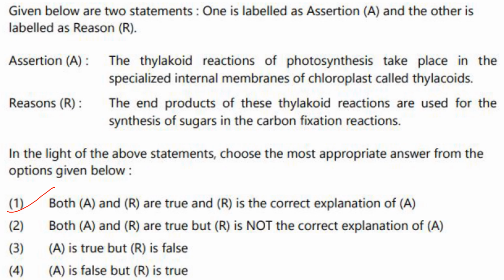Assertion: The thylakoid reaction of photosynthesis takes place in the specialized internal membranes of chloroplast, or thylakoids. Yes. The end products of these thylakoid reactions are used for the synthesis of sugar in the carbon fixation reaction. That is also correct and it explains the assertion. So both A and R are true and R is the correct explanation of A.